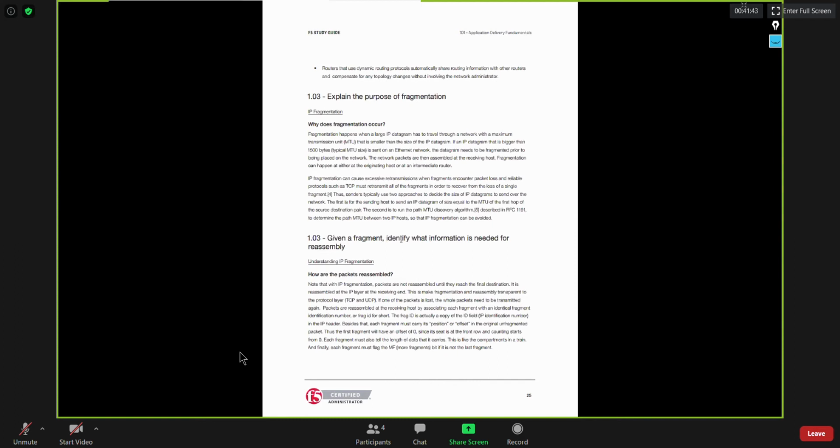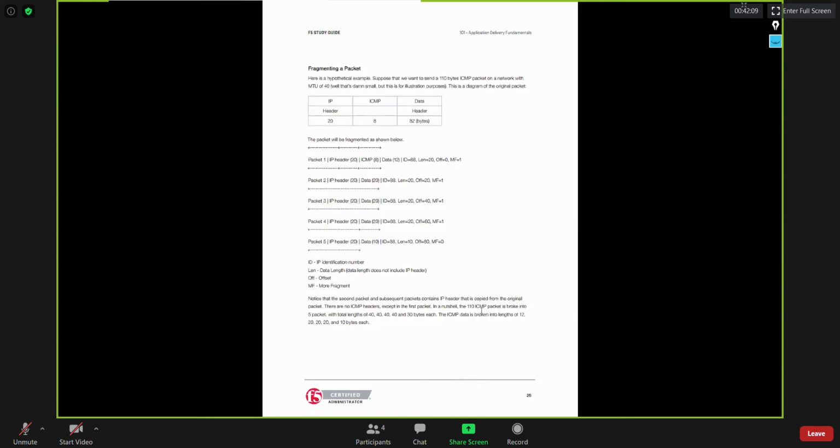You set the DF bit, don't fragment, but the total length of the IP packet exceeds the MTU on the egress interface, and you cannot perform fragmentation. So the solution is to drop that packet. And as I said, reassembling is done by the end machine only, whoever is going to receive the data. So that's how fragmentation works.